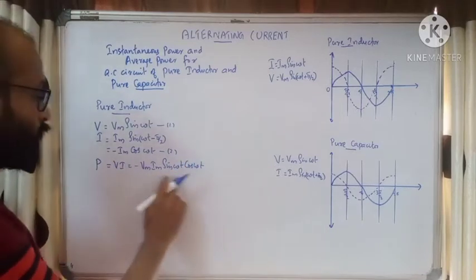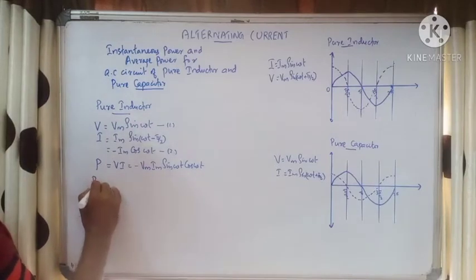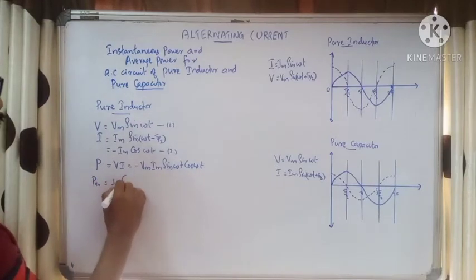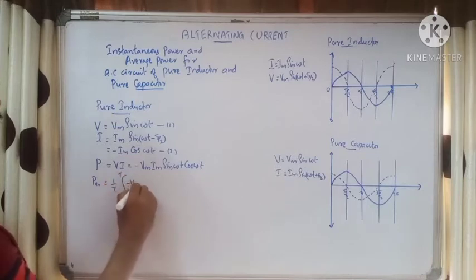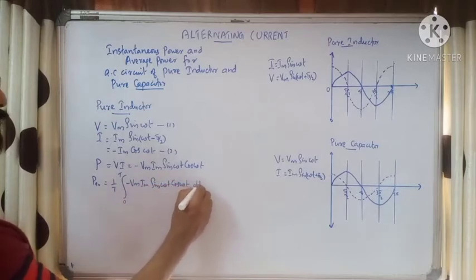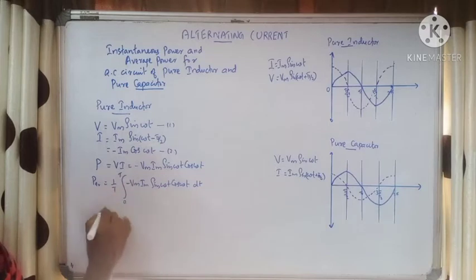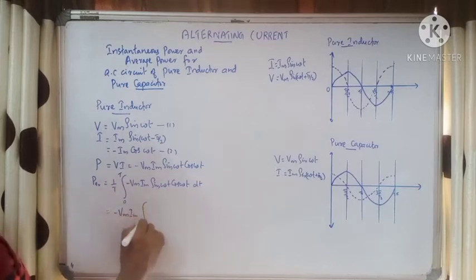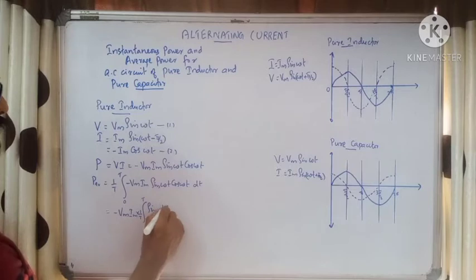What will be the average power? P average is equal to, we need to take the average for a full cycle, 0 to T, of minus Vm Im sin omega t cos omega t. This we need to integrate. Okay, so we can take minus Vm into Im as constant, and the integral is 1 by T, 0 to T, of sin omega t cos omega t.